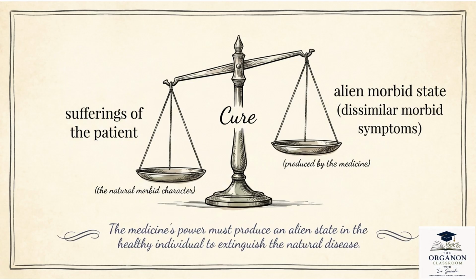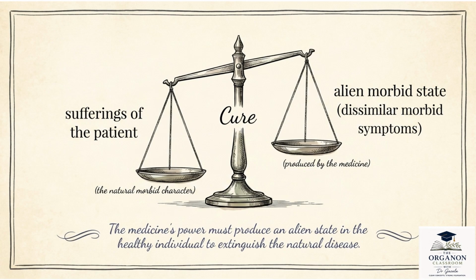If this artificial disease is dissimilar to the patient's disease, as shown here, it cannot remove the natural disease. Instead, the patient may simply experience another disturbance without achieving a cure. Therefore, Hahnemann concluded that dissimilar diseases cannot cure one another.